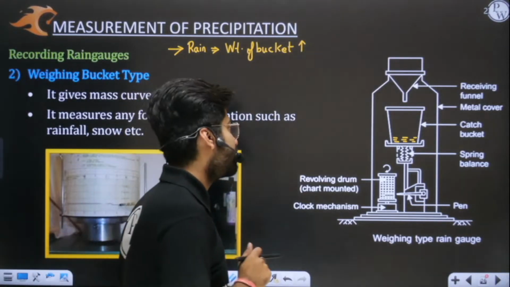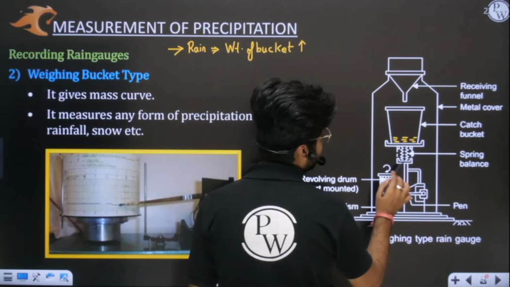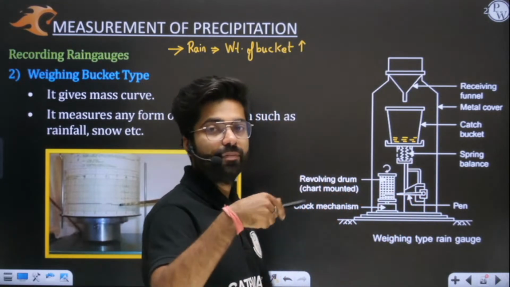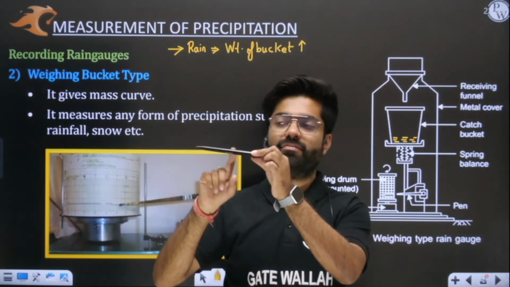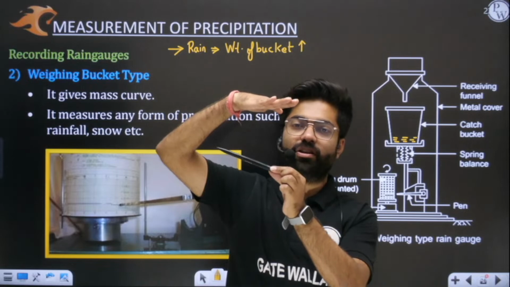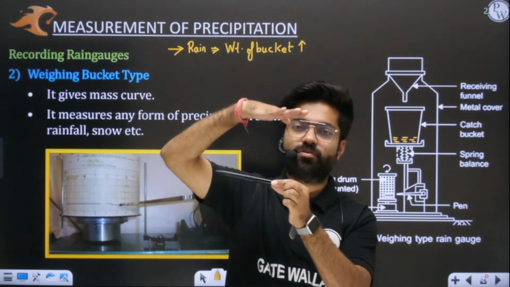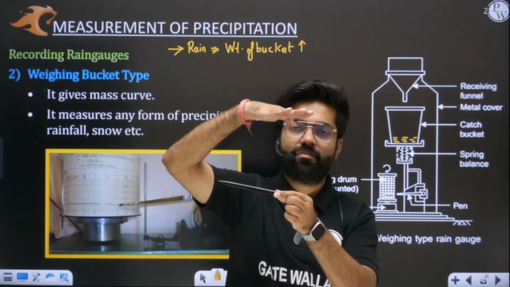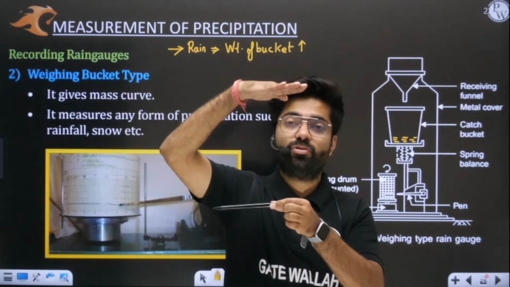You need to understand that with this spring, we have a pen attached. Try to understand with the help of this pen only. As the spring is getting compressed, this pen will start moving. If the spring goes up, the pen comes back to its original position.